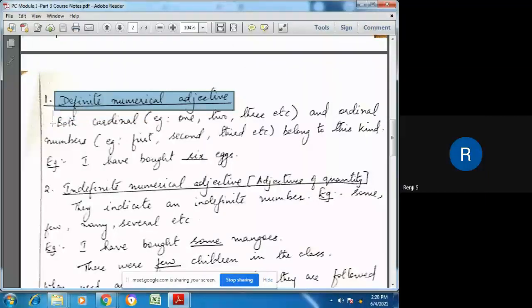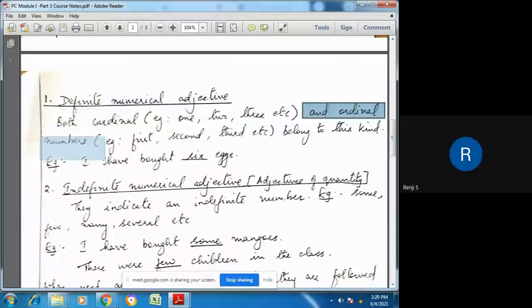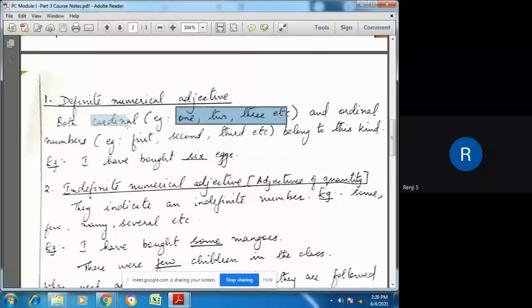Here it represents both cardinal and ordinal numbers. Cardinal means 1, 2, 3. When we write 1, 2, 3, etc., they are called cardinal numbers. Ordinal numbers mean the order in which they come: first, second, third, etc. We say he won first prize, the other person won second prize, the next person third prize. So it is giving a particular order. These are called ordinal numbers, and the 1, 2, 3 that we say normally are called cardinal numbers.